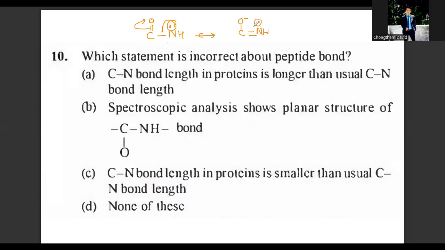So this carbon-nitrogen bond in protein acquires some partial double bond character. And hence, since there is bond multiplicity from single to double bond, there will be a decrease in the bond length as compared to the initial bond length. So the carbon-nitrogen length in protein is smaller than that of a normal carbon-nitrogen bond length, because in protein you have this amide bond formation. So the answer for this question will be option C. Okay, question number 11, let us read.